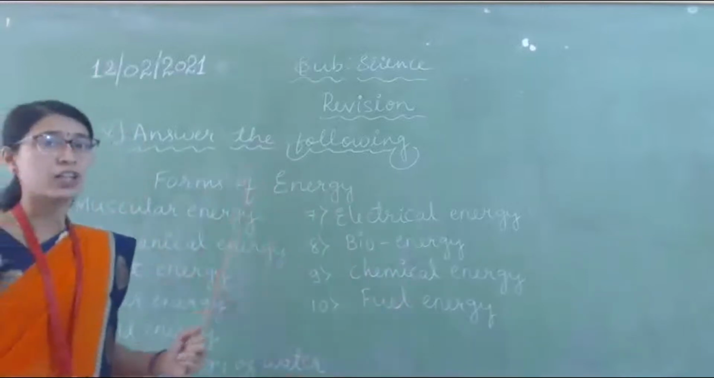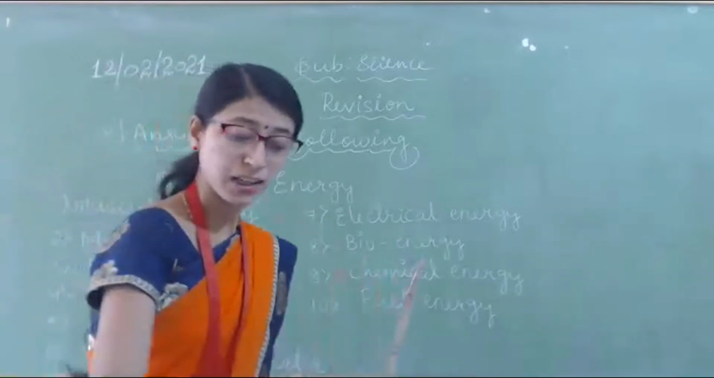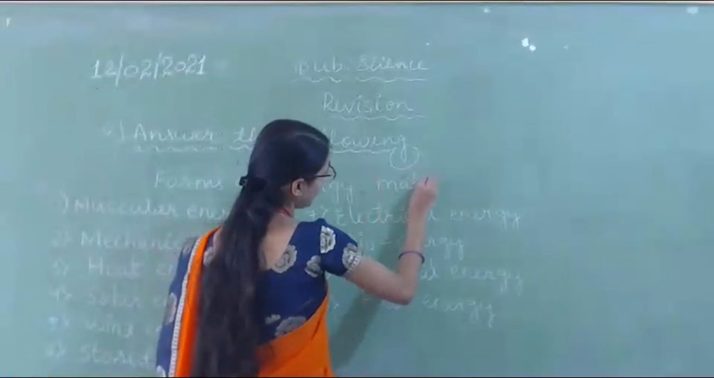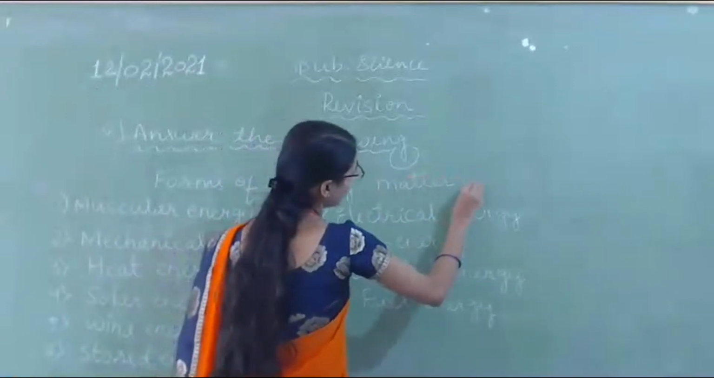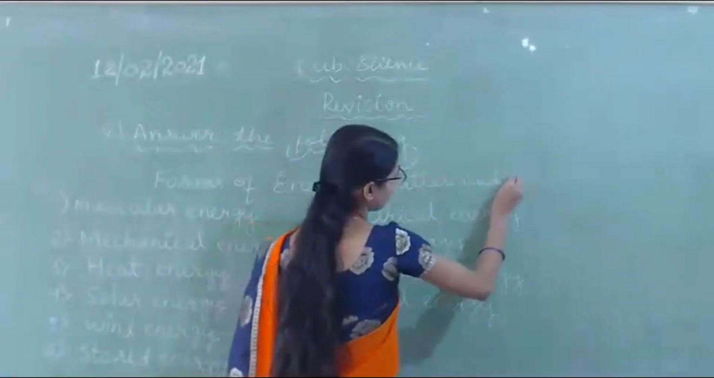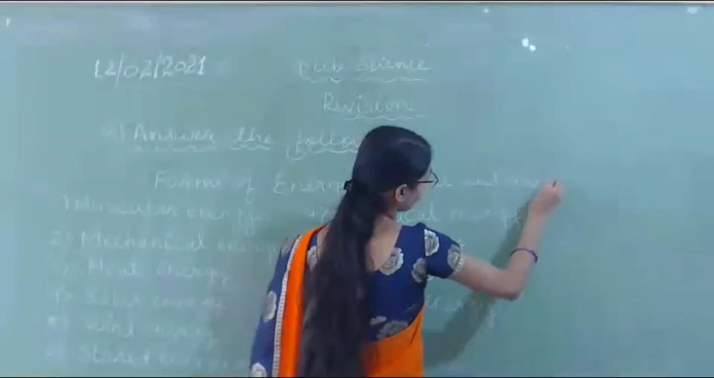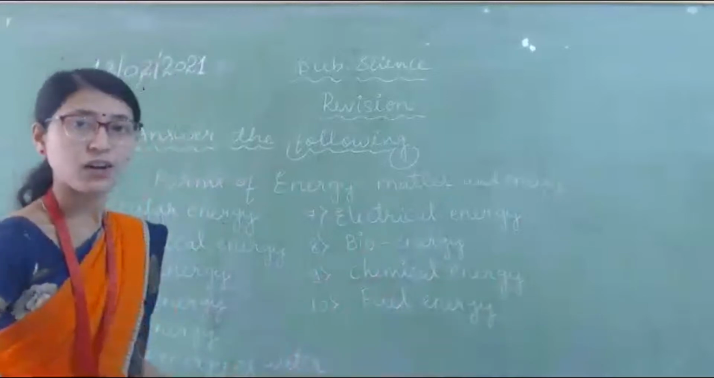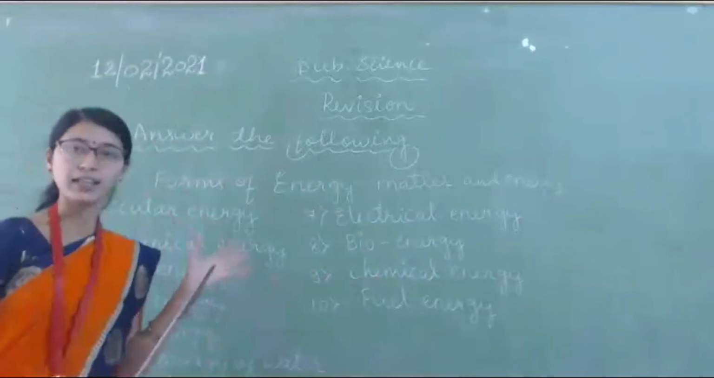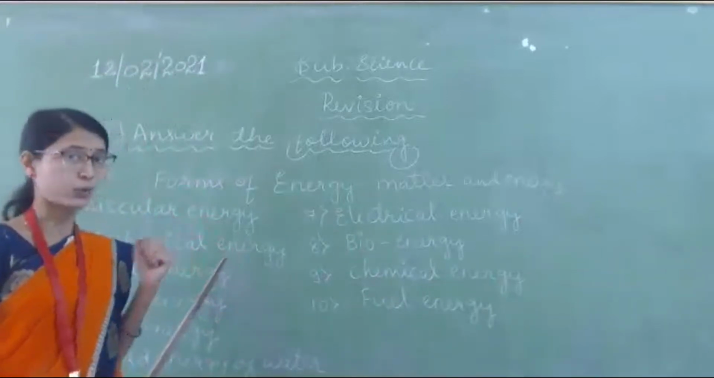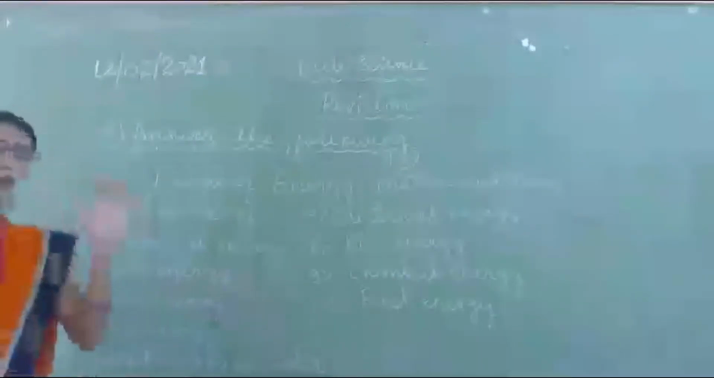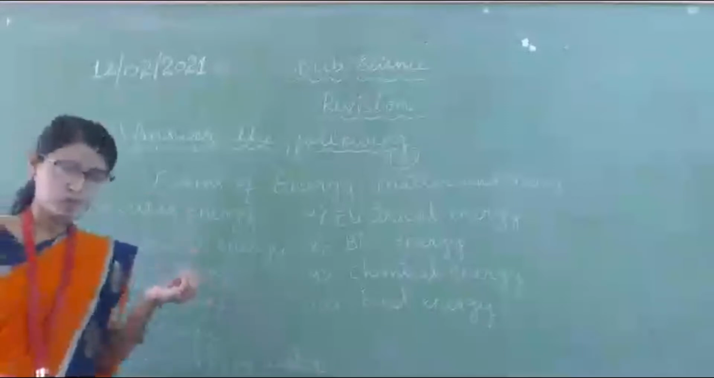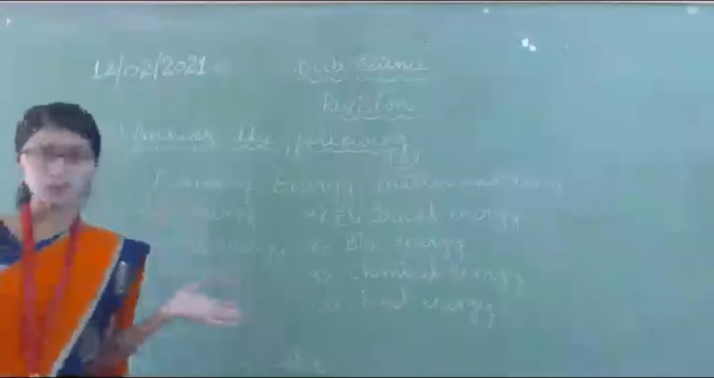We know that our universe is made up of what? Matter and energy. Matter means what? We have already discussed it. Matter is anything that has mass and occupies space, right? Whatever is in the universe, that has mass. It may be a small particle, it may be a big object.